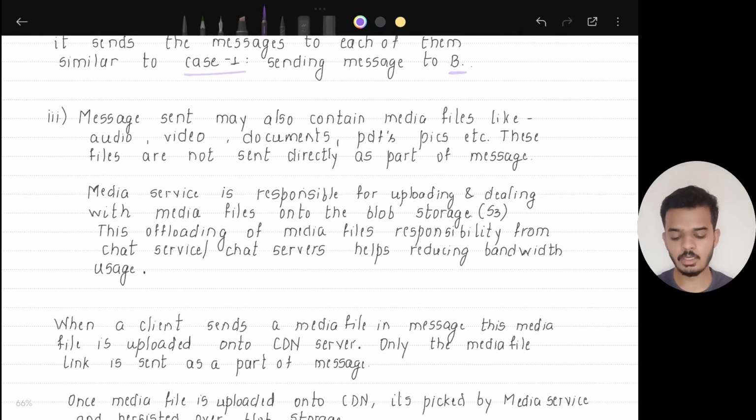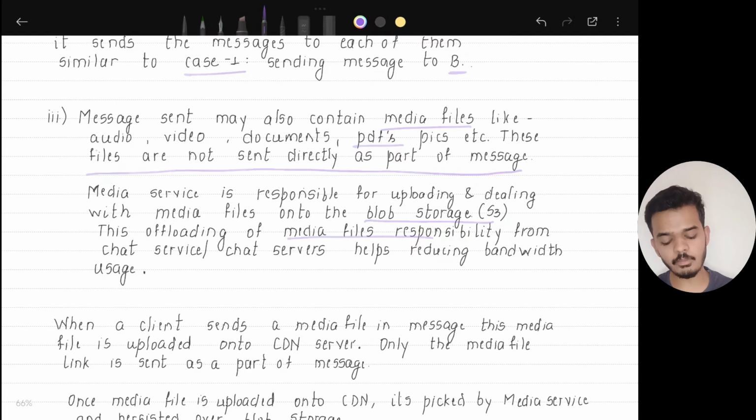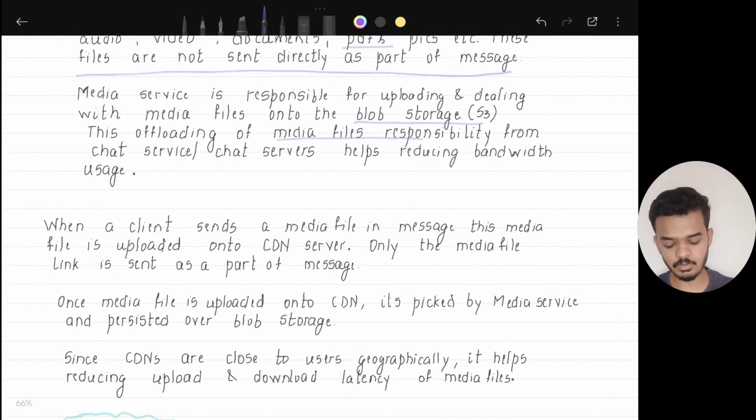The message being sent may also contain media files like audio, video, documents or PDF. These files are not directly sent as part of the message. Media service is responsible for uploading and dealing with media files onto blob storage. Offloading the media files responsibility from the chat service or chat servers helps reduce bandwidth utilization on these servers.